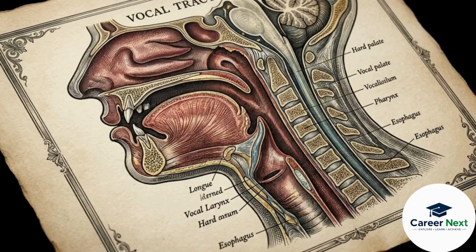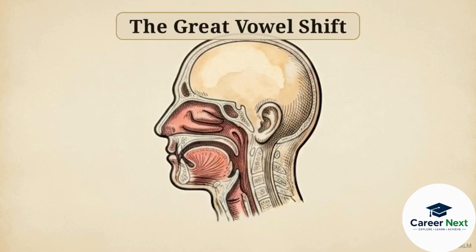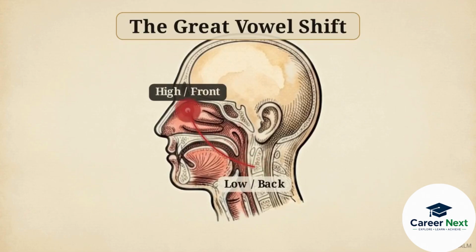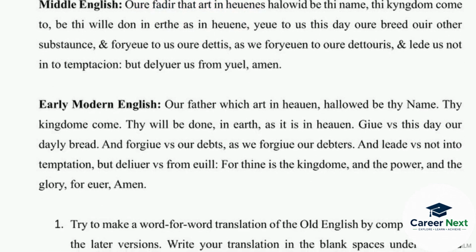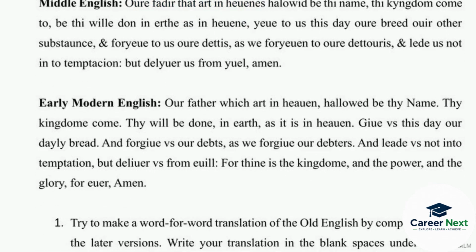Between the 1400s and 1700s, English underwent the Great Vowel Shift. Speakers began pronouncing their vowels higher and further forward in the mouth, rapidly changing the sound of the language. In this Middle English translation of the Lord's Prayer, the spelling reflects the language in a state of transition. By the time we reach the 1611 translation, the vocabulary is largely recognizable, but the orthography remains inconsistent.